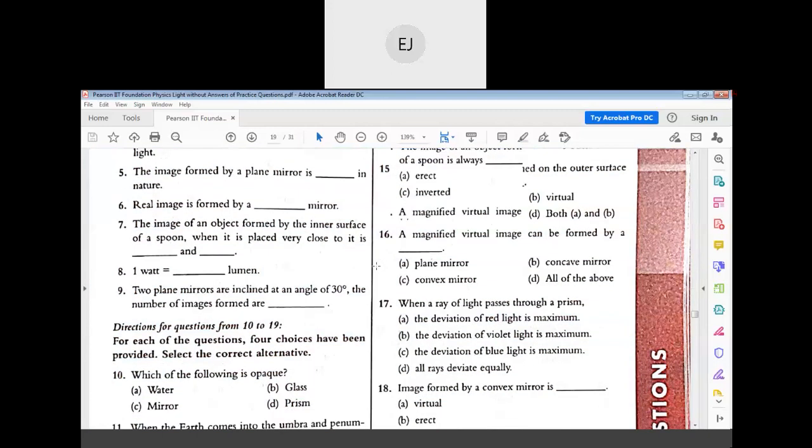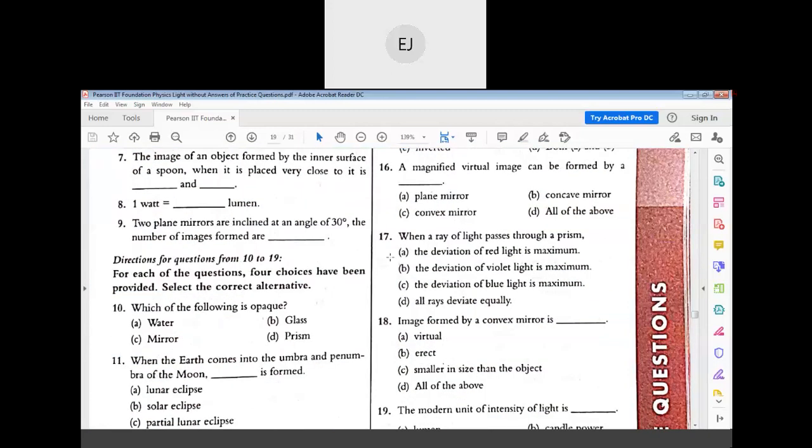The next question. When a ray of light passes through a prism, what happens? The deviation of red light is maximum, the deviation of violet is maximum, the deviation of blue is maximum, all rays deviate equally. Simple question. Sir, option D, all rays deviate equally. If all rays deviate equally, then why is there a rainbow?